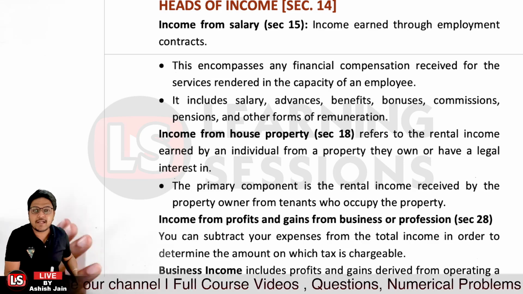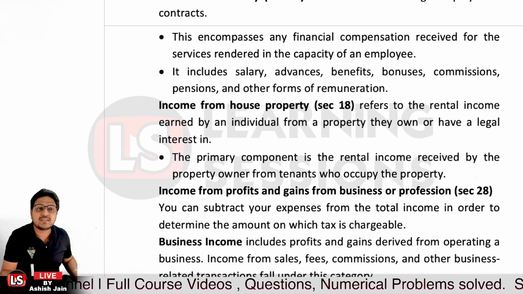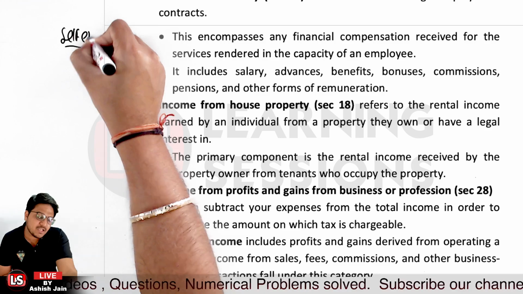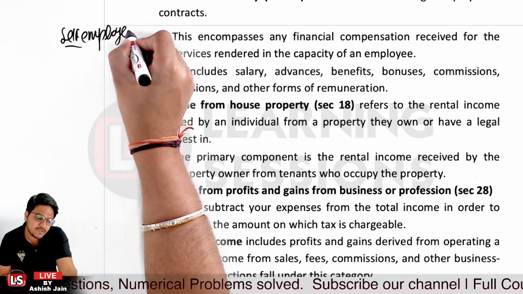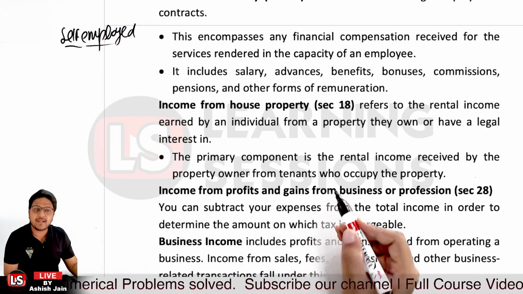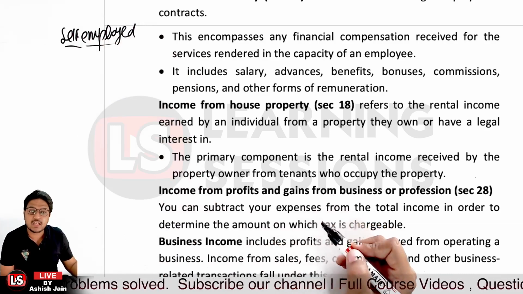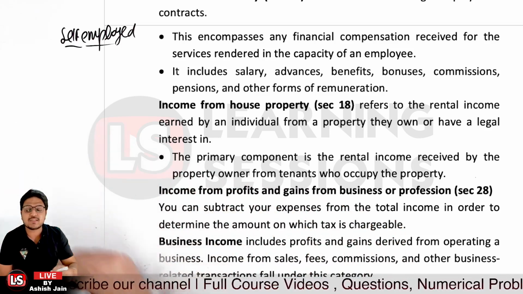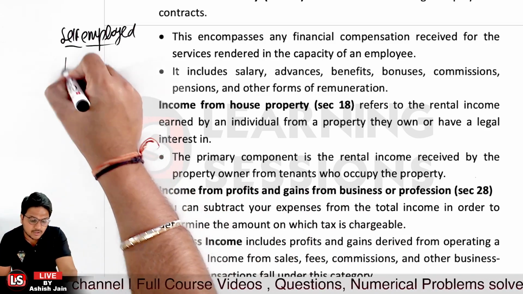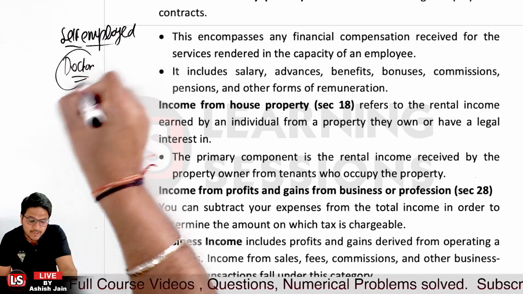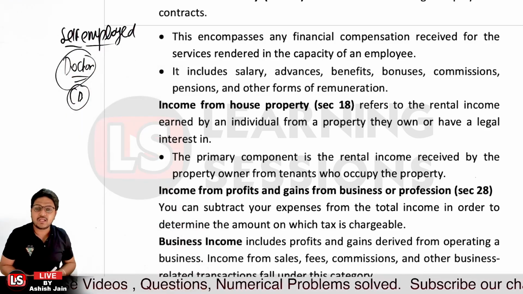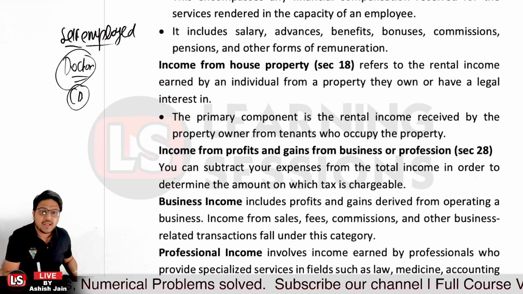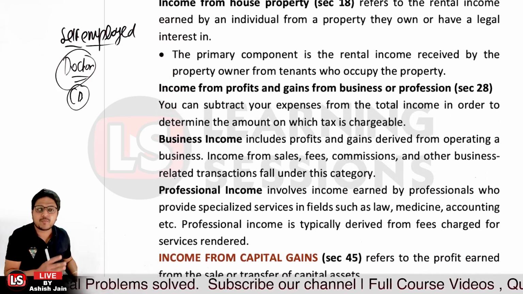Okay, and the third one is income from profits or gains from business or profession. Let's say I'm a self-employed person, or I'm running a business of my own, and I generate profits from it. That's covered under this head, section 28, profits and gains from business or profession. Profession income is related to what? Let's say the person is a doctor receiving a consultation fee, or a CA, or a lawyer, advocate, receiving a professional fee, right? That is also chargeable to tax, right? So it covers business income and professional income.